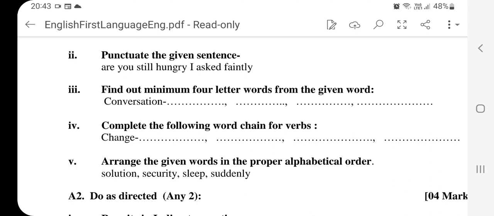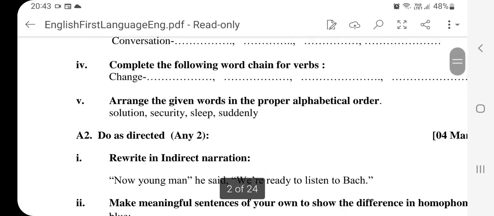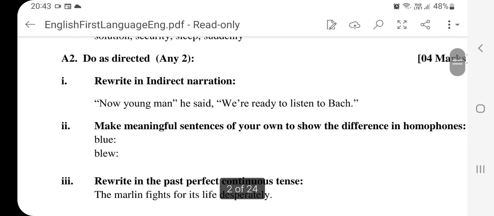So all these questions consist of 1 mark. Be very careful. A slightest mistake may help you to lose, or rather you will lose your 1 mark completely. Next is your do as directed, which is of 2 marks each.